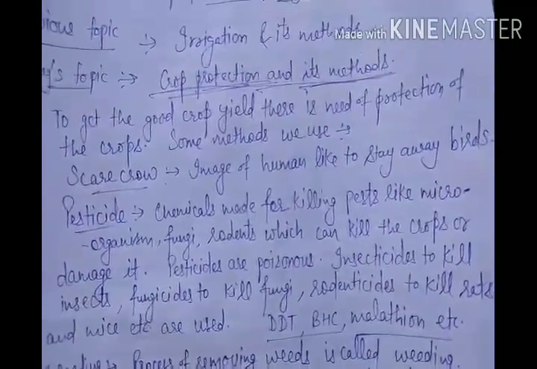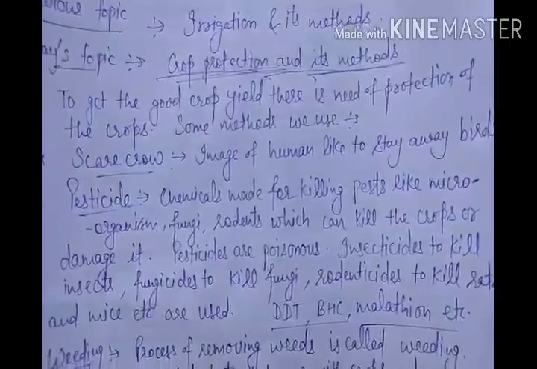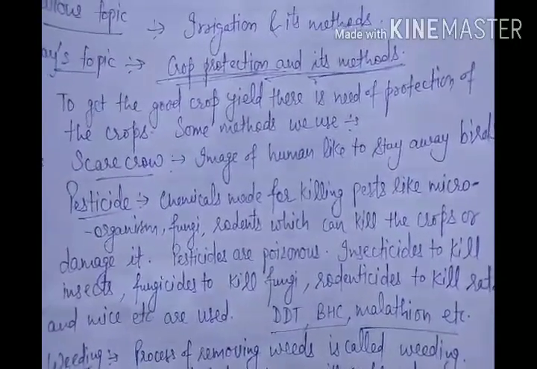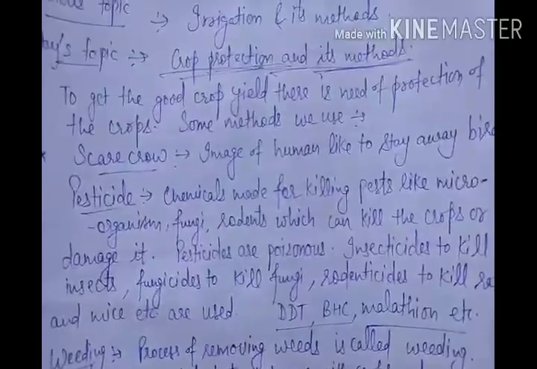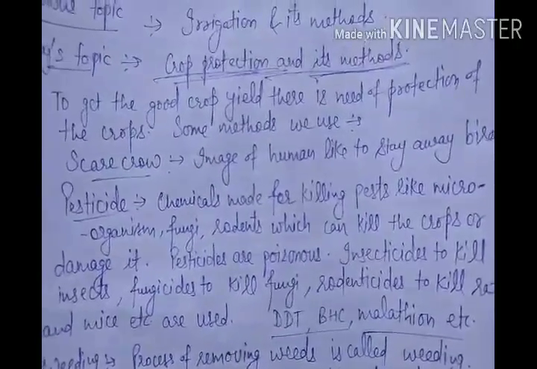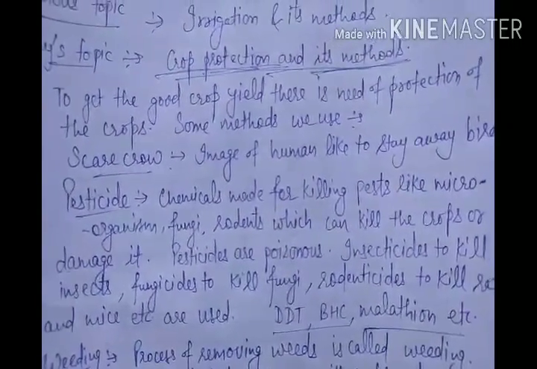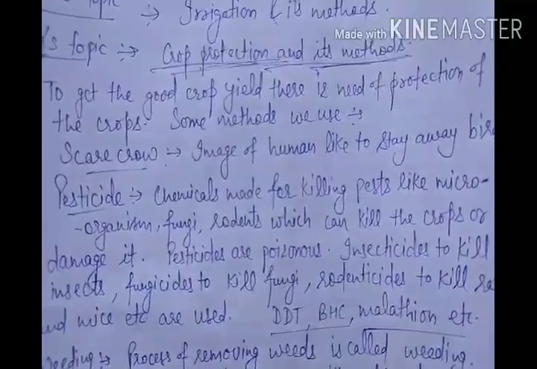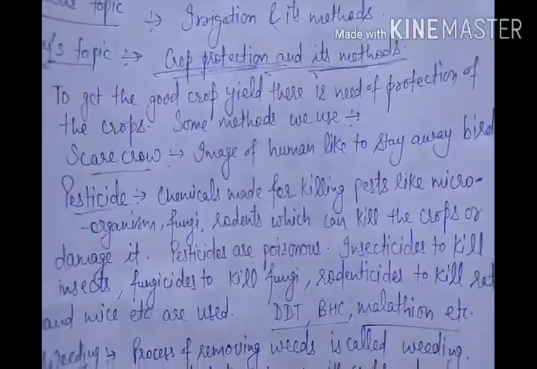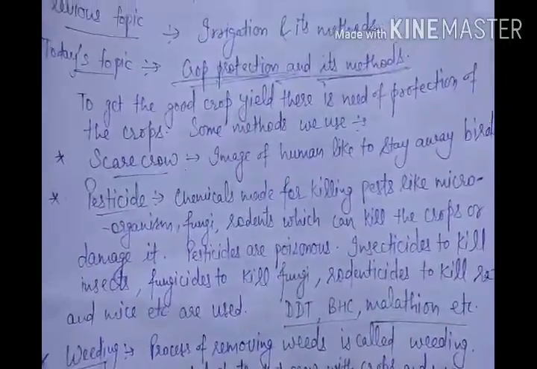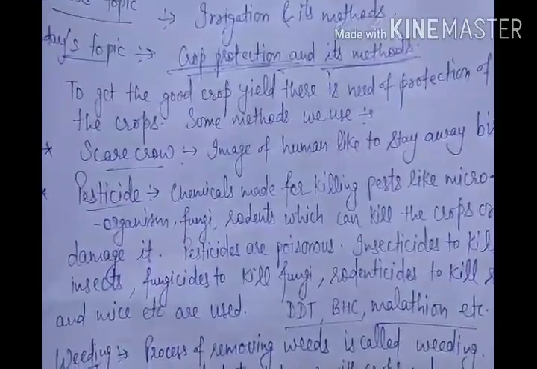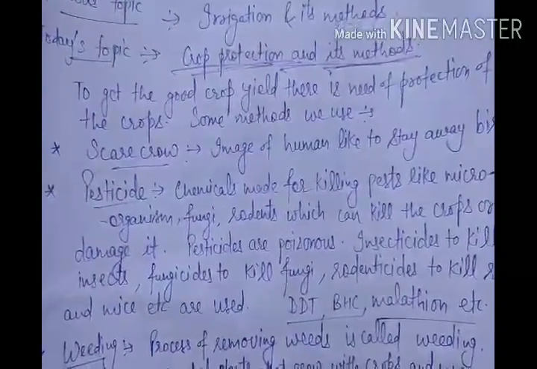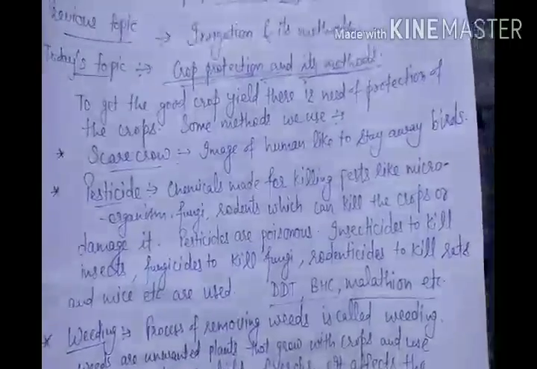They can damage the crop, they can kill the crop, they can stop the growth of the crop, and they can even give disease to the crop. By that, the crop will not be useful, and the complete hard work of the farmer will be wasted. So pesticides are used to kill all these harmful organisms. The pesticides that I told you about are made of chemicals, so these are poisonous.